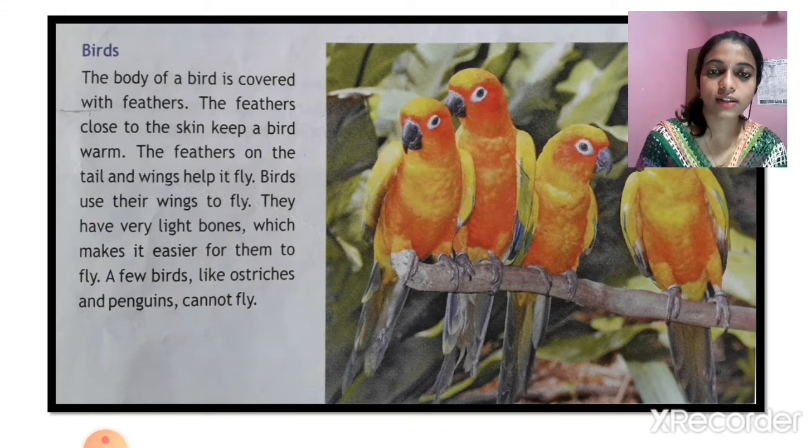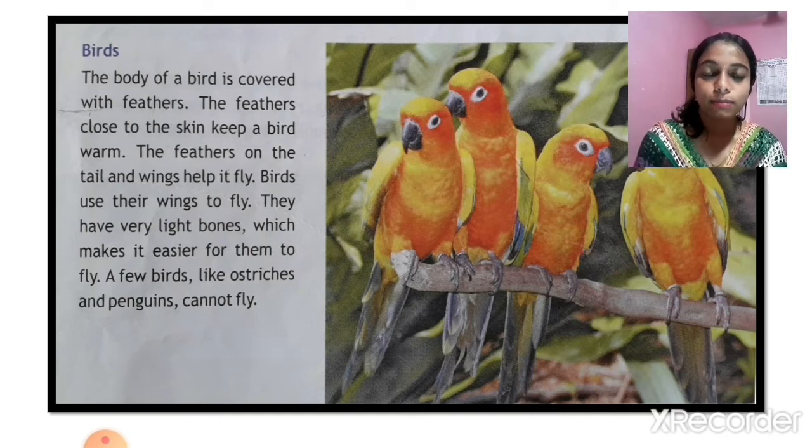We all know that the birds' body is covered with feathers. It makes them warm, okay? And the wings they use to fly. And of course they have very light bones which make it easier for them to fly. We know that most of the birds can fly, and they have two legs, feathers, and bills. So there are so many common things among them. And a very few birds like ostrich and penguin cannot fly. Let us study more characteristics of the birds.